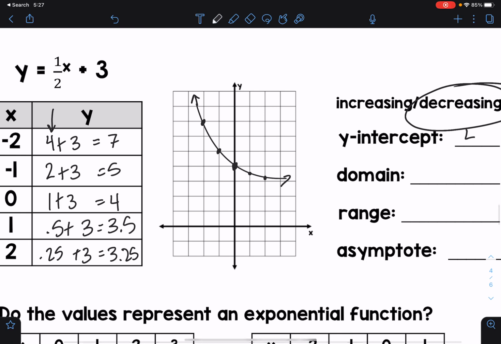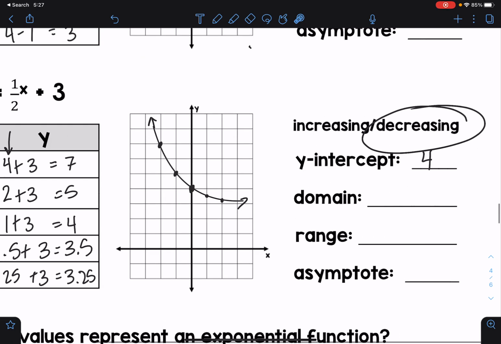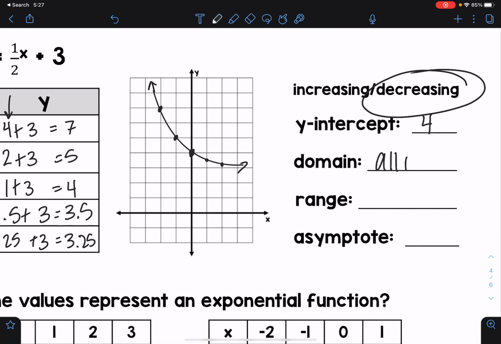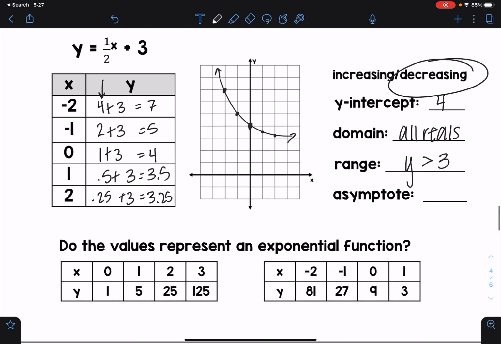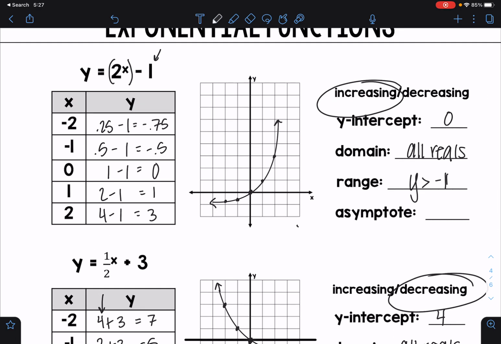So my y-intercept is 4 because, again, think back to our discussion where we said the y-intercept of these base functions is going to be 1, but it's telling me to add 3 to that, so it would make sense I'm shifting up my line 3 to land me at a y-intercept of 4. Domain still all reals, and the range is now y has to be greater than 3. So my line is not dipping below 3 here. It has to stay greater than 3. And then that's it. We're not going to do more because this isn't part of the homework, just the graphing is. So if you have any questions on that, let me know.